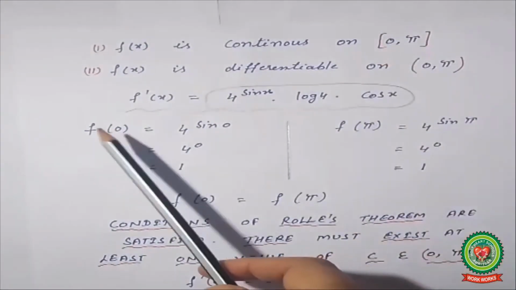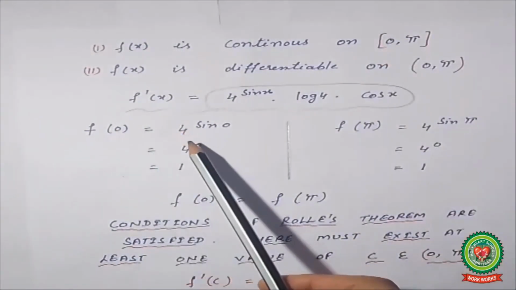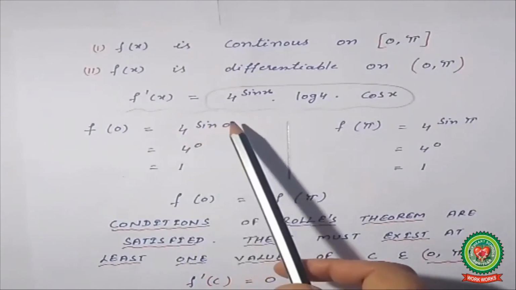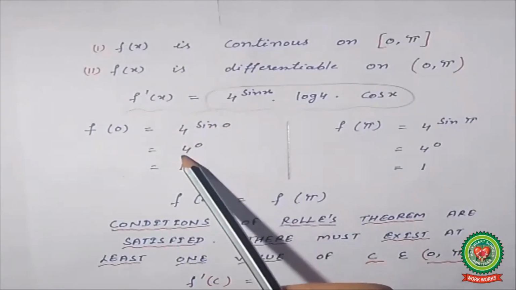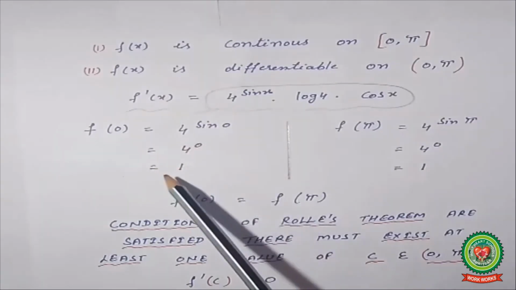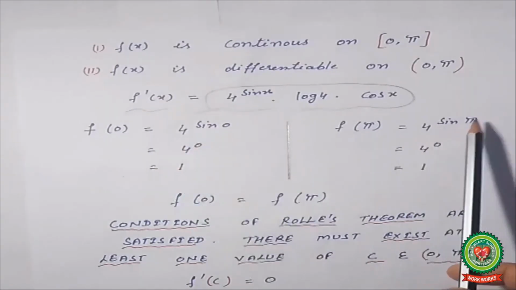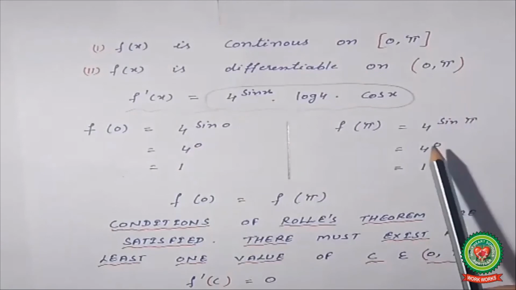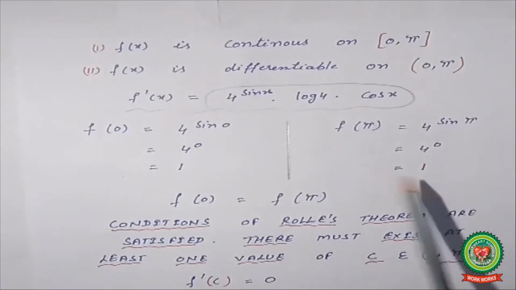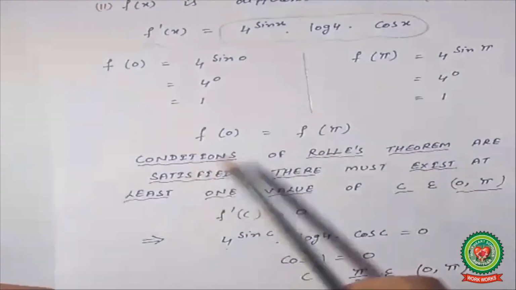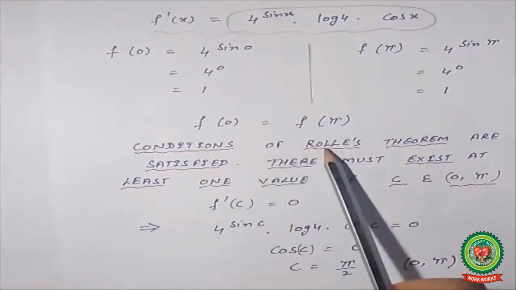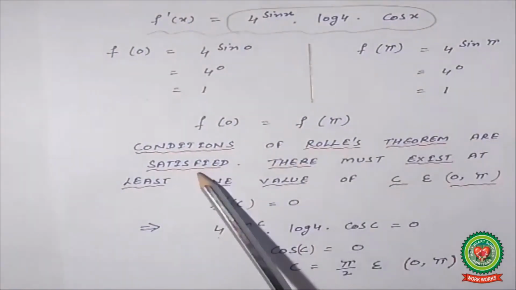Now we will put in the given interval. So f(0), when we put the value 0 in the given function, will be equal to 4 raised to power sin 0. Sin 0 is 0, and 4 raised to power 0 means 1. Same case, sin pi is also equal to 0, so 4 raised to power 0 is 1 there. f(0) and f(pi) both have the same value. Conditions of Rolle's theorem are also satisfied in this case.